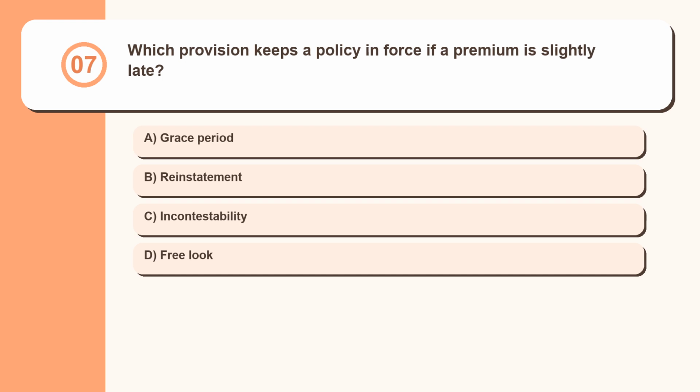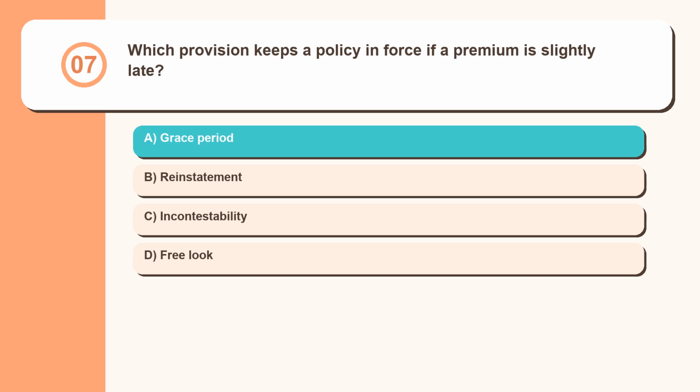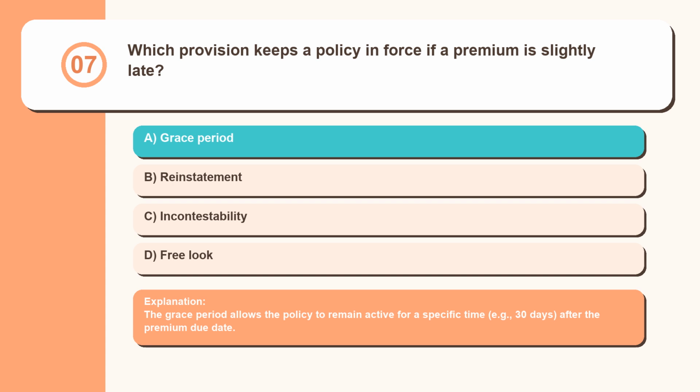Question 7. Which provision keeps a policy in force if a premium is slightly late? Grace period, reinstatement, incontestability, free look. The grace period allows the policy to remain active for a specific time, for example 30 days, after the premium due date.